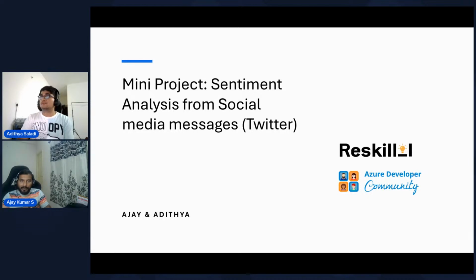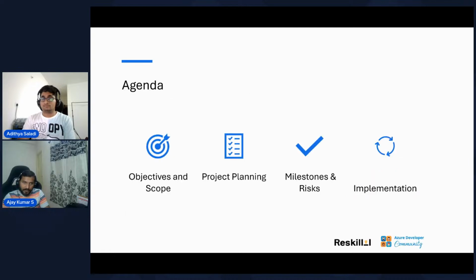It's a mini project on sentiment analysis from a social media streaming data set, for example Twitter, or maybe a news channel, right? So I will talk about how we can start from the beginning, and then how we can get to implementation, how we can plan, and then finally deliver the product in a production way using Azure. So this is how the agenda goes.